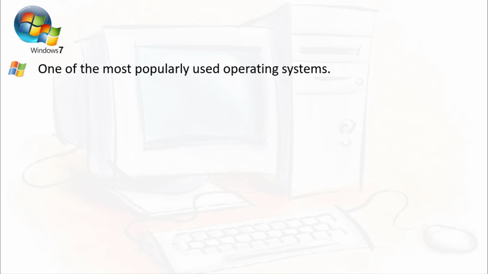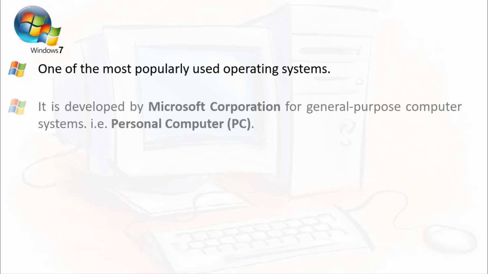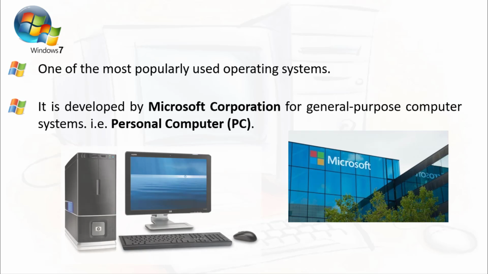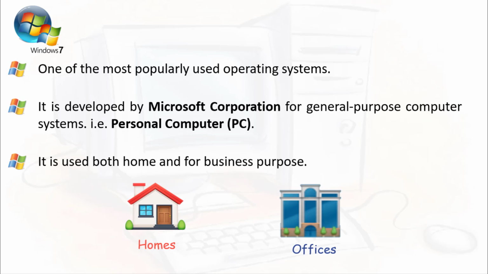One of the most popularly used operating systems is the Windows 7 operating system. It is developed by the Microsoft Corporation, as you can see in the image, for the general purpose computer system, that is the personal computer. Windows 7 is used both at home and for business purposes. हम उसको दोनों जगह पर use कर सकते हैं, at home and in offices.